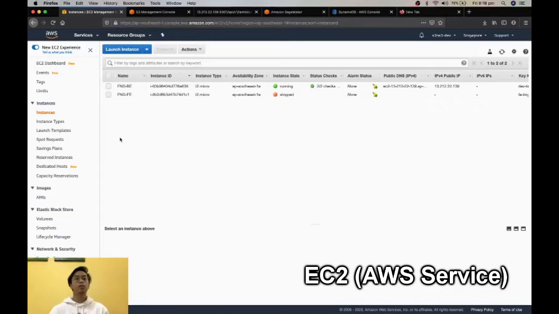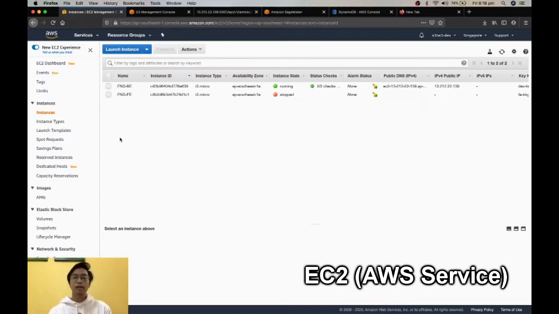Okay, so now we'll be explaining in more detail the architecture and the services that we have chosen. Basically, we have chosen several services. Number one is EC2. As you can see right here, we are using it to host a backend server as an API gateway to expose the endpoint. Generally, this backend server will expose the endpoint to the client-side applications.